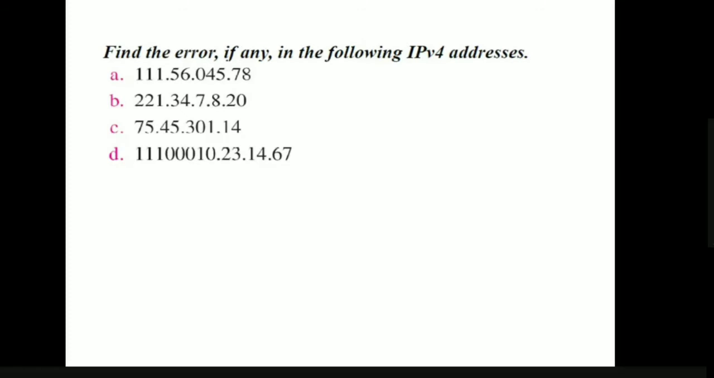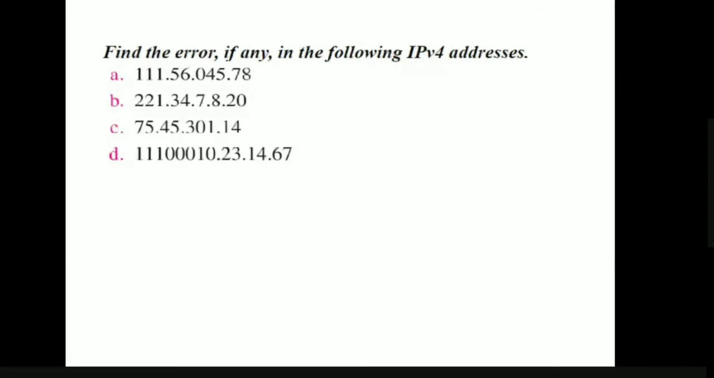No 0 should precede any other number while representing the IP address. Next, what about B? 221.34.7.8.20. Here we have 5 octets, right? But IPv4 has only 32 bits. How many octets does 32 bits mean? Only 4 octets or 4 bytes, but here it is 5 octets, so it is also wrong.